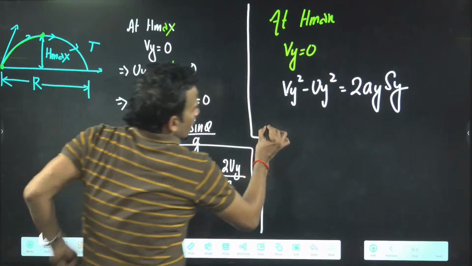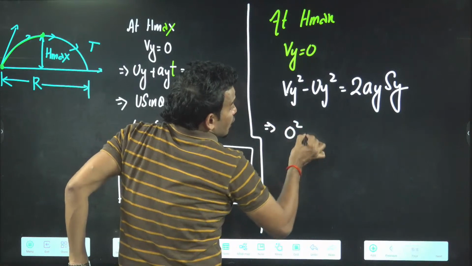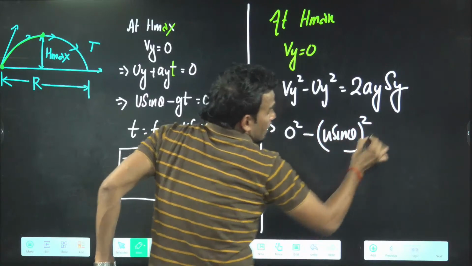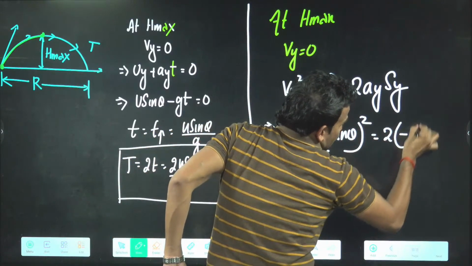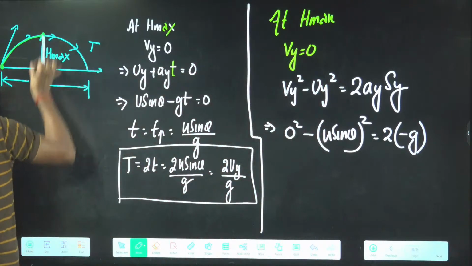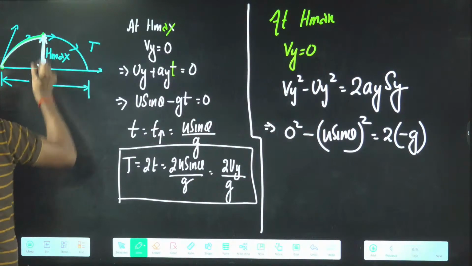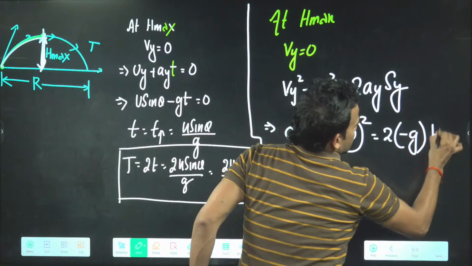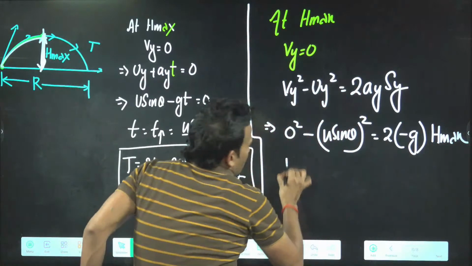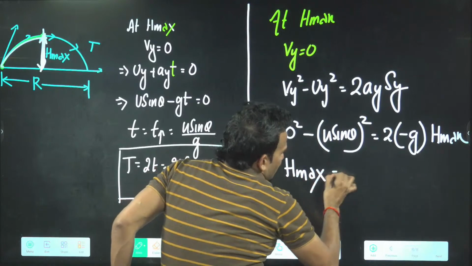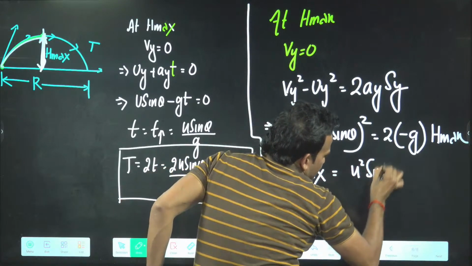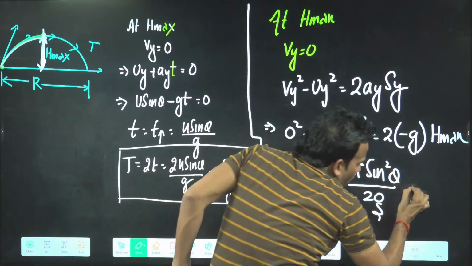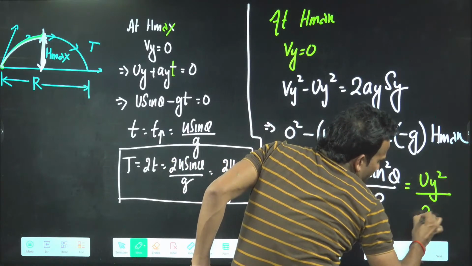Now the final velocity in y is 0, so 0 square. Uy you know, it is u sine theta, so u sine theta whole square, equals 2 Ay, which is minus g, into Sy. Sy means displacement in the y-axis, which is your H max. So from here you'll get the formula for maximum height attained: u square sine square theta by 2g. Or, since u sine theta is your uy, it is uy square by 2g. Done.